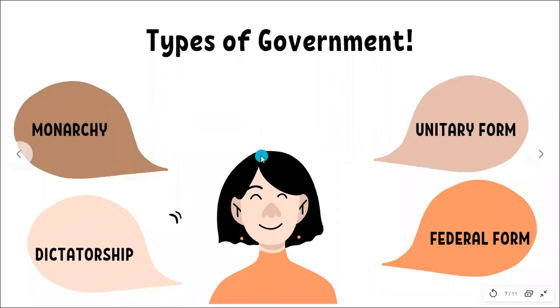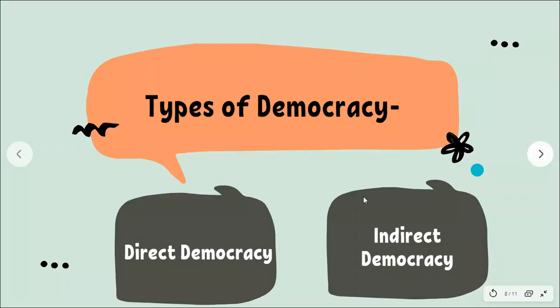Then the different types of government that we talked about: monarchy, dictatorship, unitary form, federal form. Monarchy is ruled by a king or queen. Dictatorship is when a person or a group of people, without public acceptance, rule over the state. Unitary form is when there is a single government for the entire country. Federal form is wherein there is a division between the state and the center. The state and center have different powers.